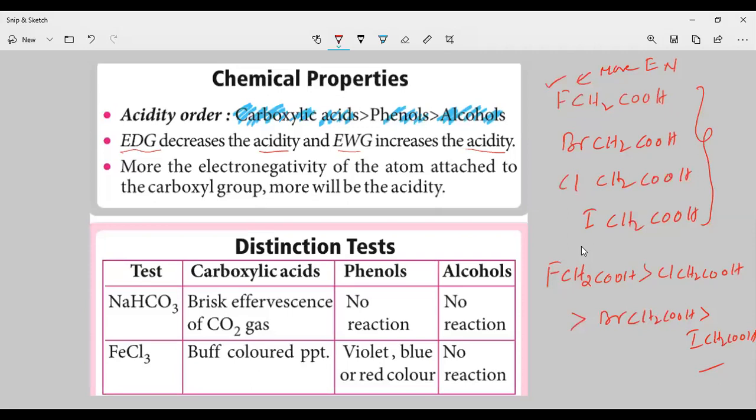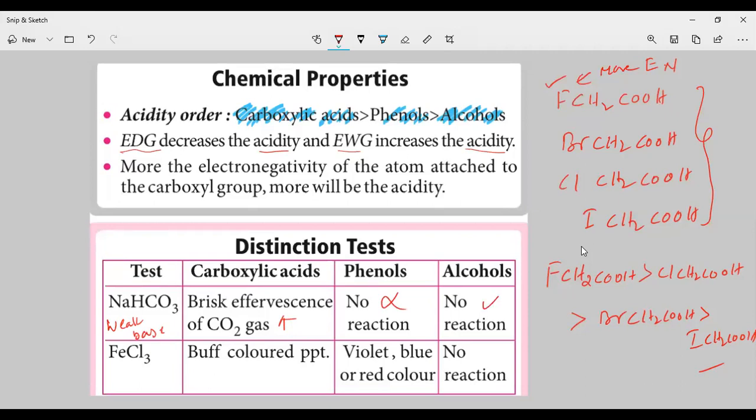Next, distinction tests. Carboxylic acid will show the sodium bicarbonate test. Sodium bicarbonate is a very weak base. Carboxylic acid is a strong acid. So sodium bicarbonate will react with carboxylic acid and you get CO2 gas.